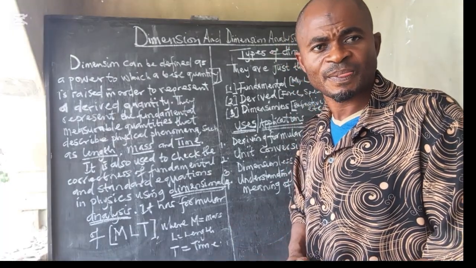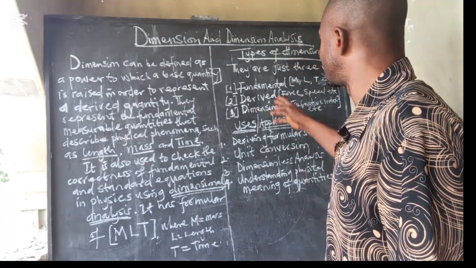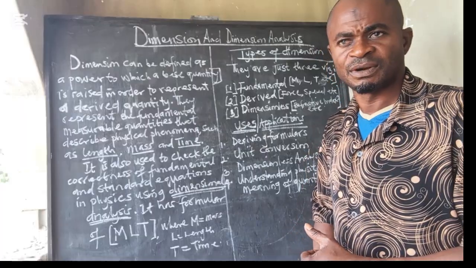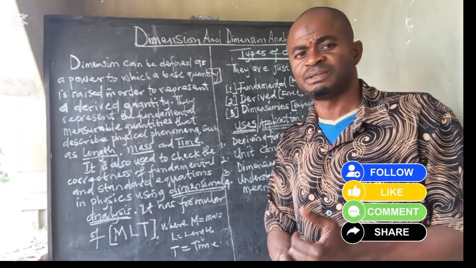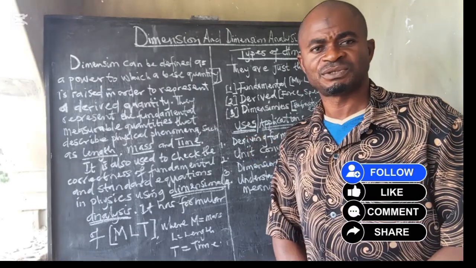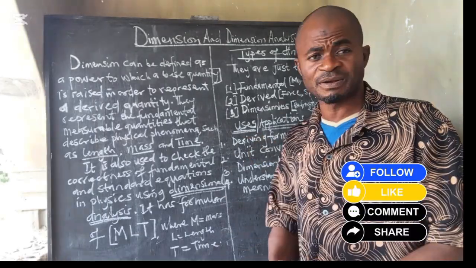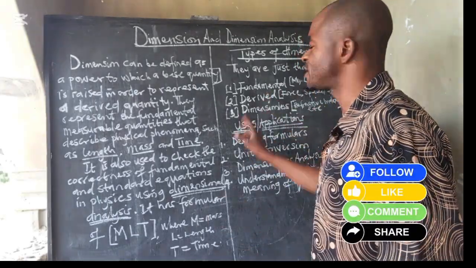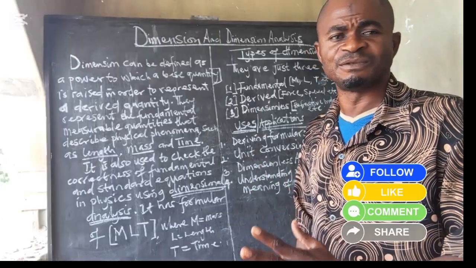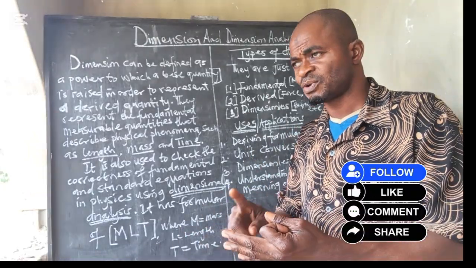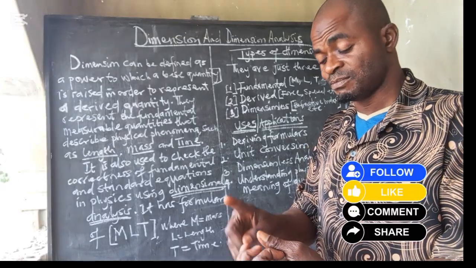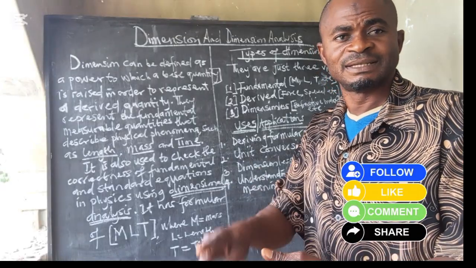Continuing from here, we said there are three types of dimension: 1, fundamental; 2, derived; 3, dimensionless. Then what are the examples? We have thousands of examples, but for the fundamental, there are basic seven. One is mass, another is length, the third is time. So we have mass, length, time.